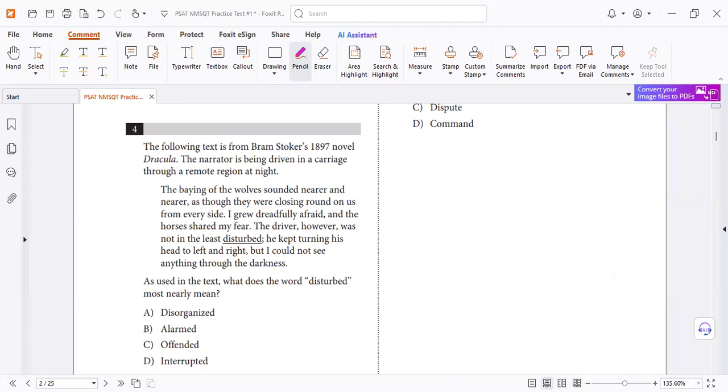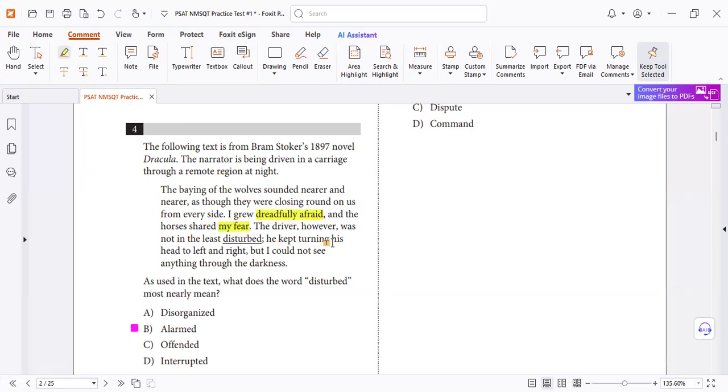Interrupted. No. C. So it must be letter D. Alarmed means worried, because we have a lot of information. He said here, I grew dreadfully afraid. So when you are afraid, you're worried about something. And the horse shared my fear again.